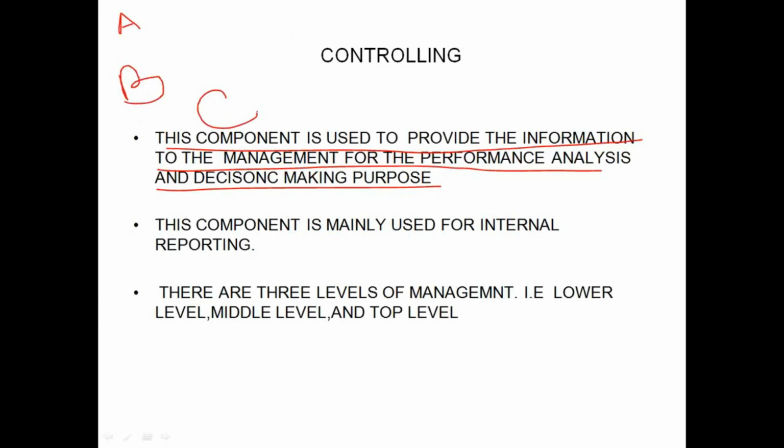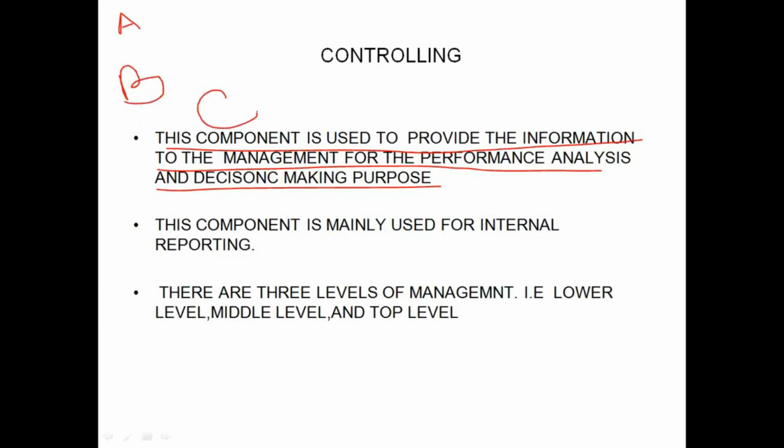Apart from this information, they need the most important information, that is the profits contributed by each of the product. If they know what is the profit for each of the product, then they can increase the production of that product which is earning more profits to the company, so that the profits are increased. This is the very important information they require.